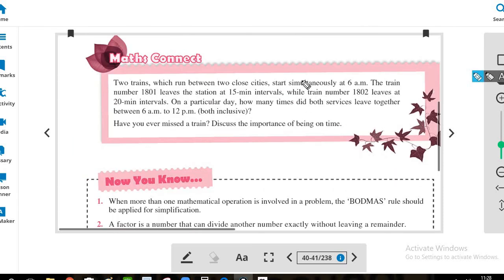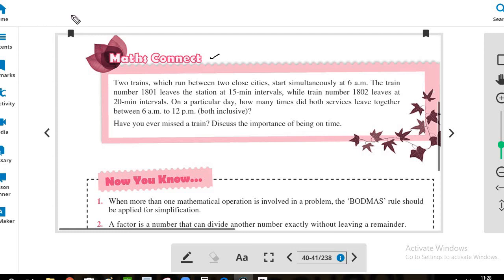Then we have Maths Connect. 2 trains which run between 2 close cities start simultaneously at 6 am. The train number 1801 leaves the station at 15-minute intervals, while the train number 1802 leaves at 20-minute intervals. On a particular day, how many times did both services leave together between 6 am to 12 pm, both inclusive?